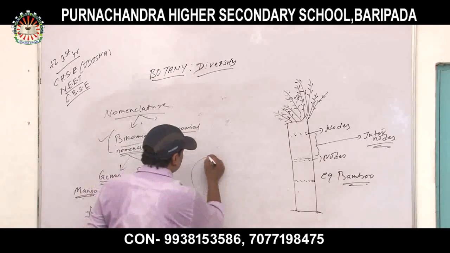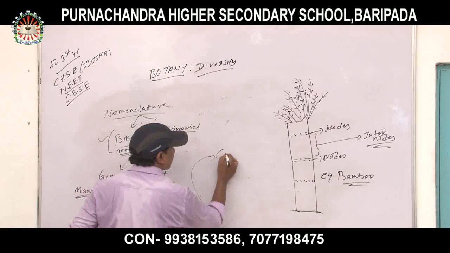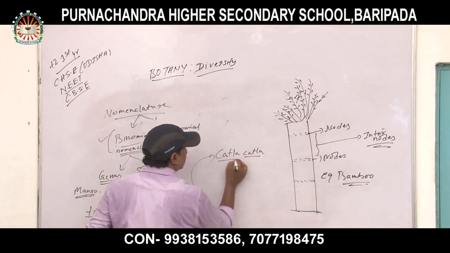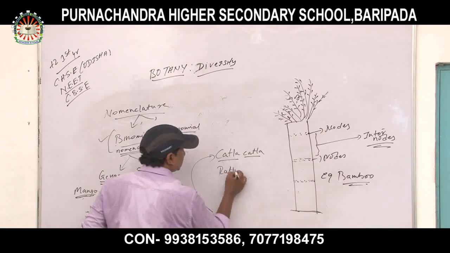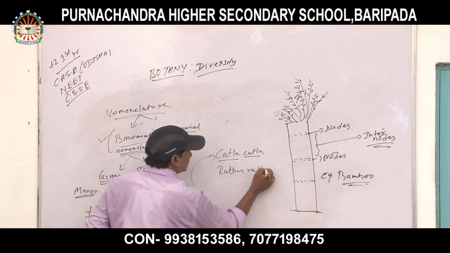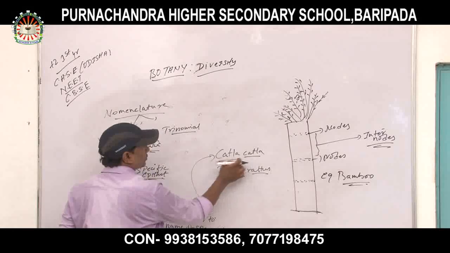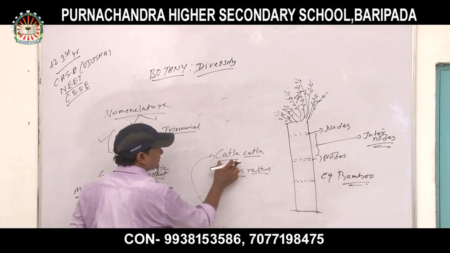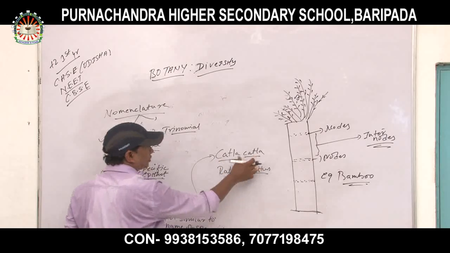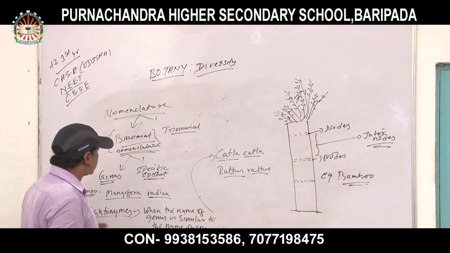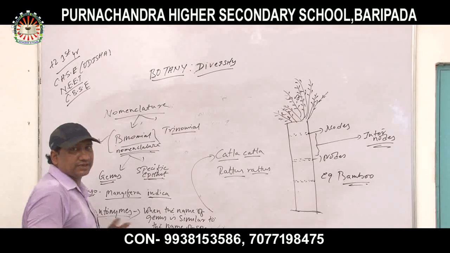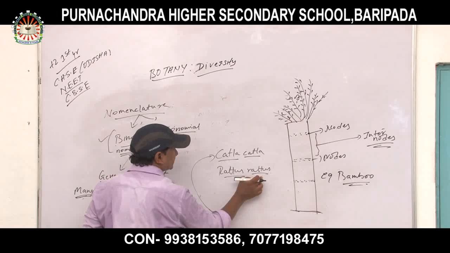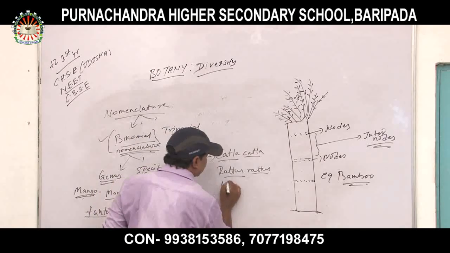Example: Catla catla, it is a fish. Rattus rattus, rat. Here both the genus and specific name are similar. So that condition is called tautonym, when the name of genus is similar to the name of species. Catla catla is there, Rattus rattus is there. Another is snake, there is Naja naja.